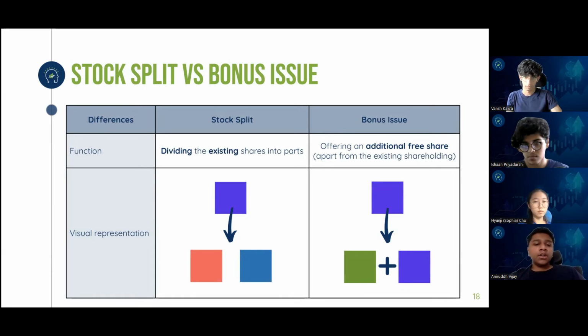But a stock split, on the other hand, basically halves or quarters the value of the share, simply because the company is offering you another share, but in return it halves the price, or depending on how the stock ratio is issued, it will change the price. So that's the main difference you can keep in mind. I think the best way you could look at it is through this diagram. What's happening is the blue share in the stock split has turned into two different shares, whereas the blue share in the bonus issue has turned into two entirely different shares that, when added up, give a very different value.